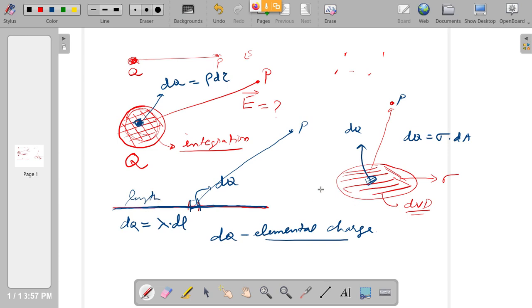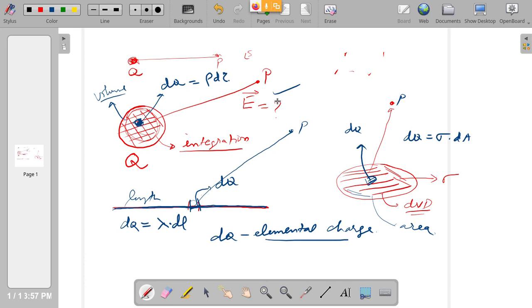If it is a sheet or surface charge, you will integrate over the entire area. If it is a volume charge, you will integrate over the entire volume. So that is the technique we have to use. Again, therefore, Coulomb's law is valid. We can still continue to use Coulomb's law.